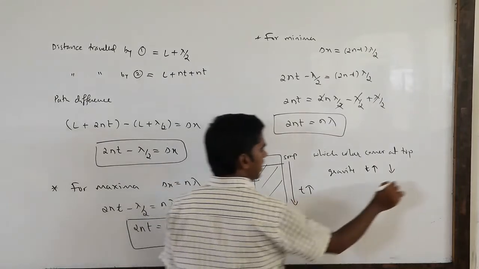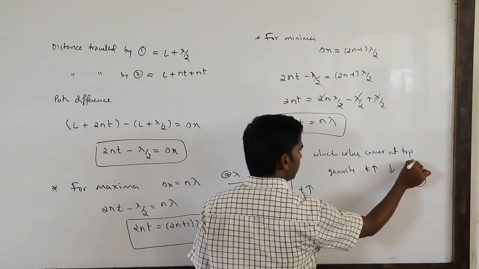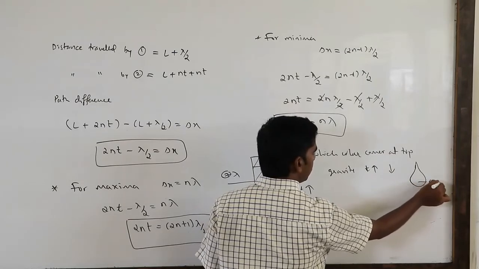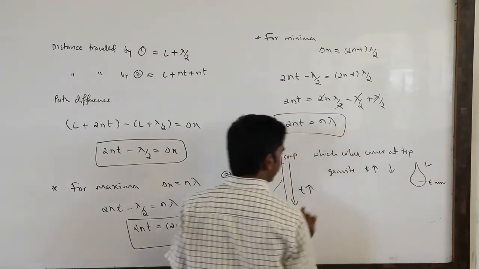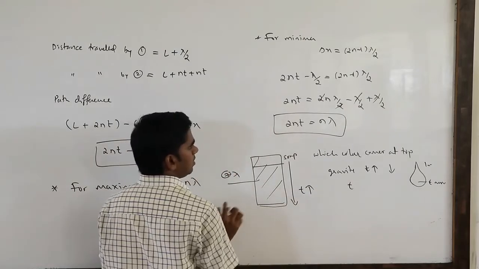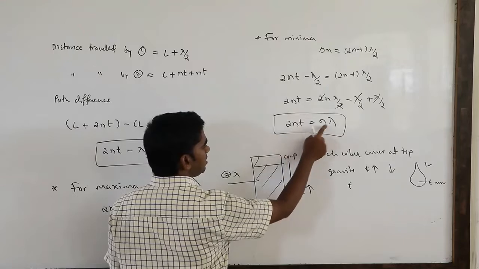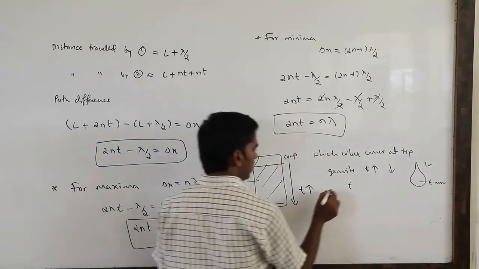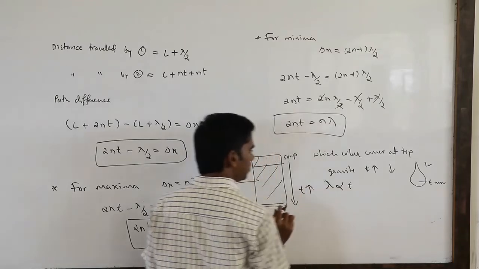So if you look at the water drop, here thickness is more, here thickness is less. If thickness increases, lambda will also increase, because lambda is directly proportional to T.